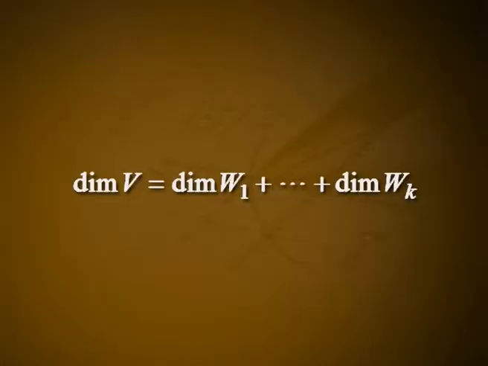In other words, Wi has a basis Bi which consists of vectors which are simultaneously characteristic vectors for every operator in Fi. Since T is diagonalizable, dimension V equal to dimension of W1 plus etc. plus dimension of Wk. Also, since C1 etc. Ck are the distinct characteristic values of T, by theorem 7, B equal to B1 etc. Bk is a basis for V. By the construction of each Bi, every operator in F is represented in the basis B by a diagonal matrix. This completes the proof of the theorem.